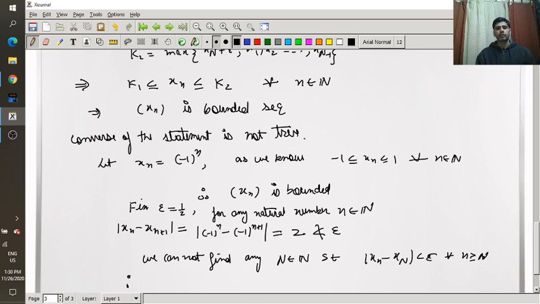So therefore xn is not a Cauchy sequence. So it is a very good example to prove that every bounded sequence is not a Cauchy sequence, right? So a very good example of minus 1 raised to power n.